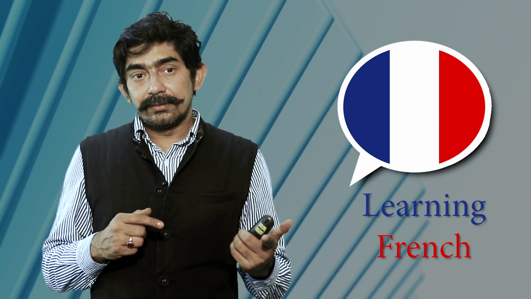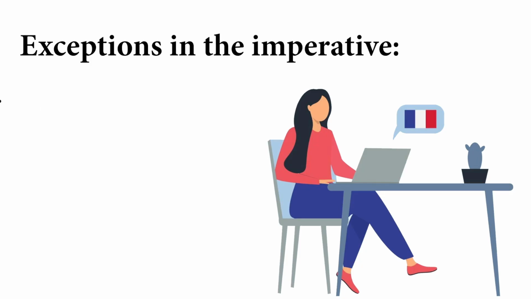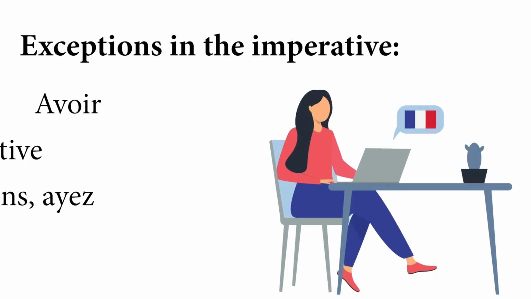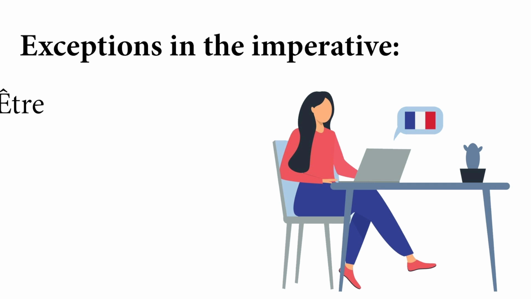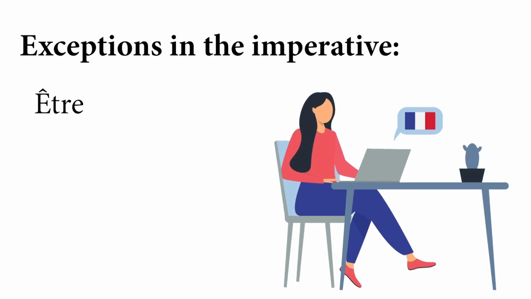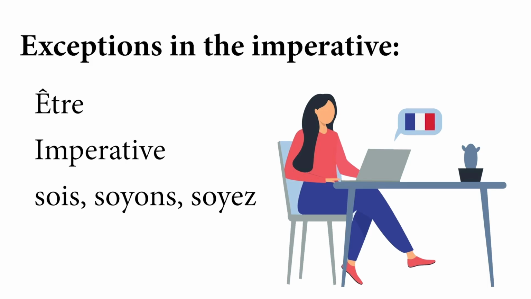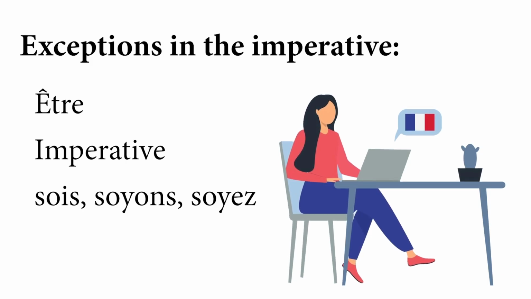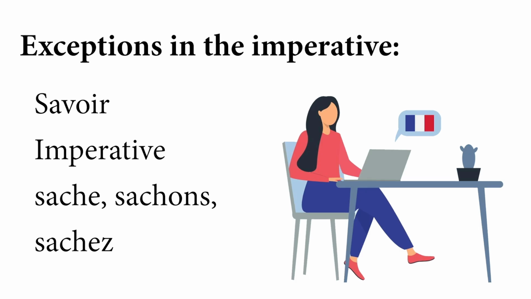Then another verb which is very irregular and very frequently used in French is avoir. The imperative of avoir is aie, ayons, ayez. And then être, another very frequently used verb. Sois, soyons, soyez are the imperative forms of être. And then savoir: sache, sachons and sachez.